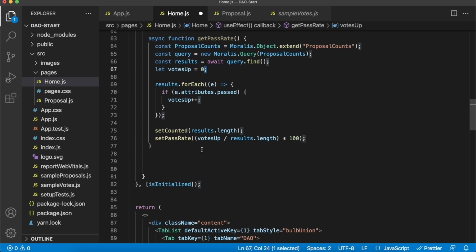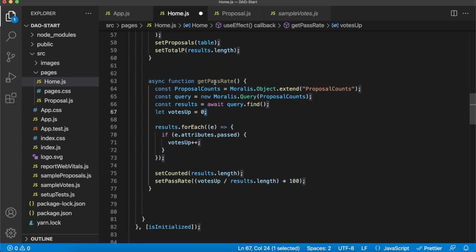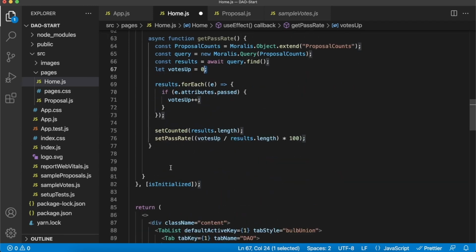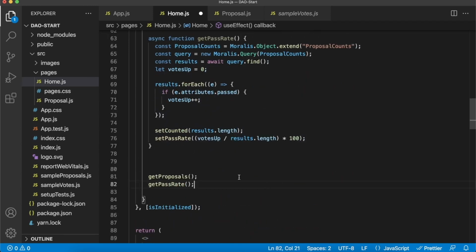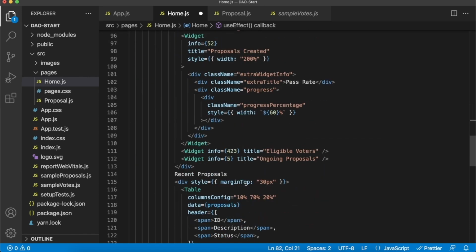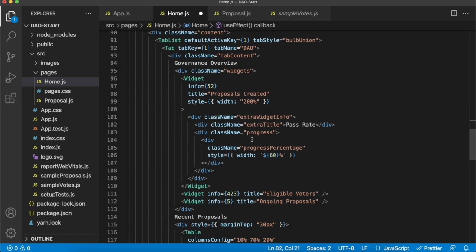Now, of course, in our useEffect, because we've only initialized these functions, getPassRate and getProposals, we also need to run them at the bottom of our useEffect. So we can just chuck them down here. And now what we want to do is use these state variables in our actual rendering of our widgets. So we go to our widget section over here, and let's change out all these hard-coded values.